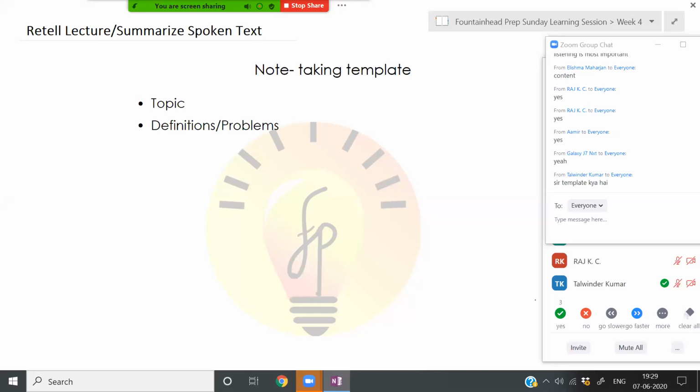So we are talking about delivering it in the best possible way to secure maximum points. Template is just like a skeleton. You just focus on what you have to take down as notes, and then when you are writing a summary, what are the things that you have to focus on? We will come to that, Talvinder, in a while.